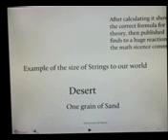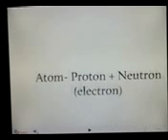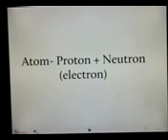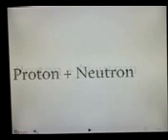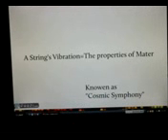Example of the size of strings relative to our world. You're in a desert. 1 grain of sand has millions upon millions of atoms inside of it. An atom is made of protons, neutrons, and electrons. Protons and neutrons are quarks. Billions of strings are inside of quarks. A string's vibration determines the properties of matter. It's known as a cosmic symphony.